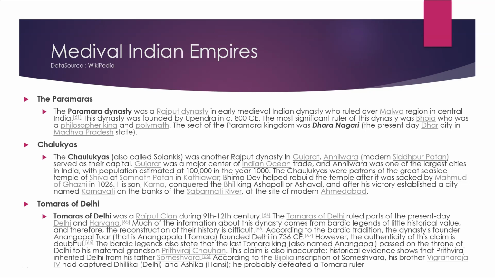The Tomars of Delhi. The Tomars of Delhi were a Rajput clan during the 9th to 12th century. The Tomars of Delhi ruled a part of present-day Delhi and Haryana. Much of the information about their dynasty comes from bardic legends of little historical value, and reconstruction of their history is difficult.